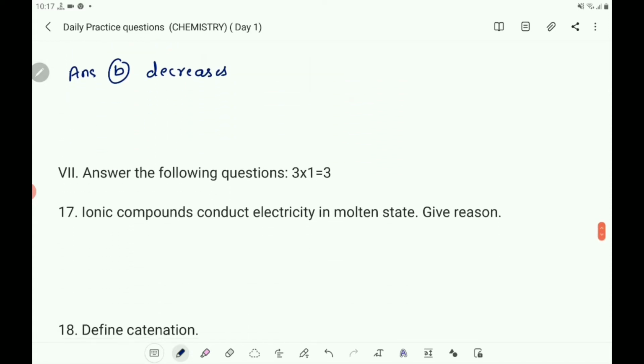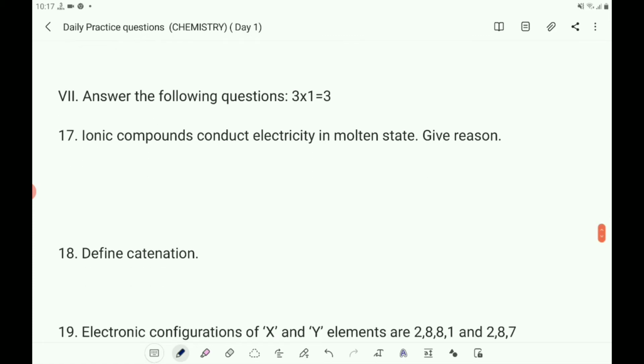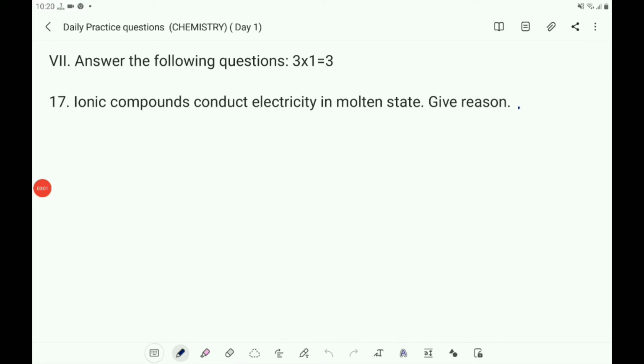Then come to the 7th main question. Answer the following questions. There are 3 questions. They are short answer type questions. Ionic compounds conduct electricity in molten state. Give reason. Ionic compounds in the solid state do not conduct electricity because movement of ions in the solid is not possible due to their rigid structure.